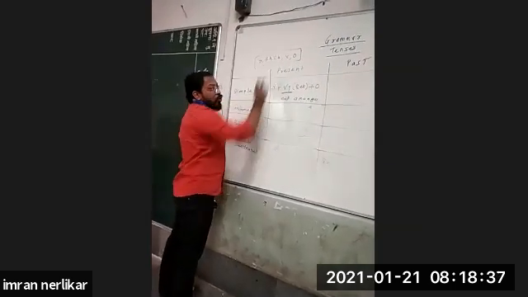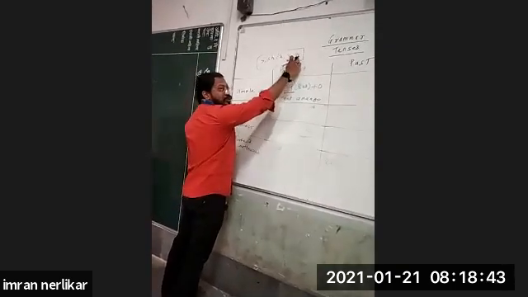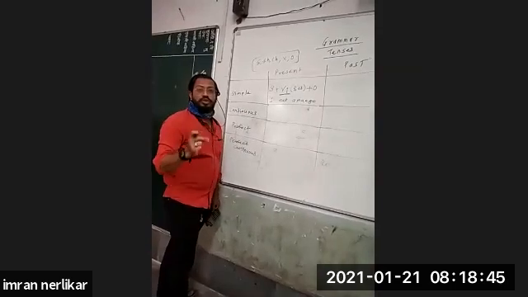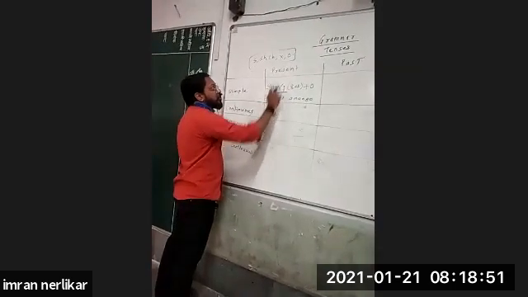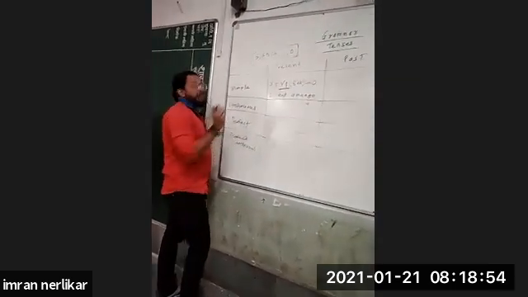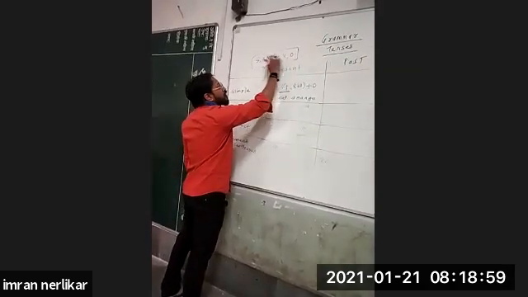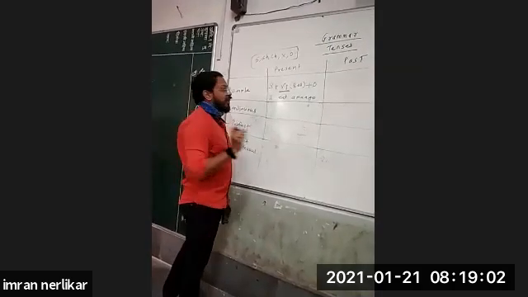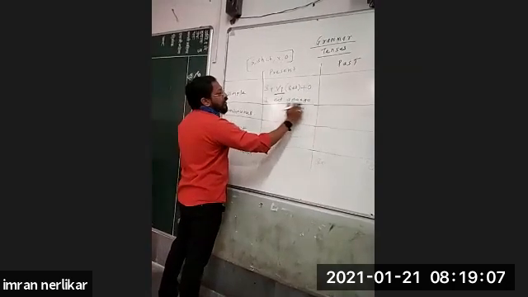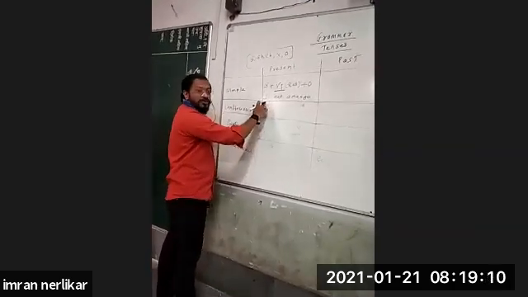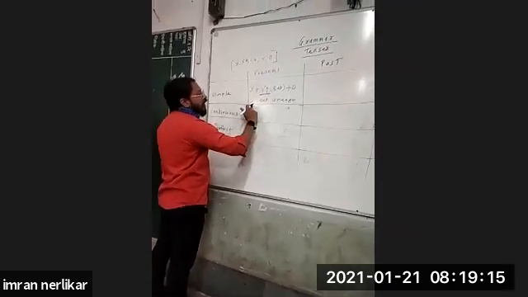Understood? Go, for example, go. The verb ends with O. That's why we have to add es: he goes to school. G-O-E-S, it will become goes. We have to add es to the verb because it ends with O. So you have to remember these five letters: S, SH, CH, X, and O. If the verb ends with these five letters, you have to add es to that, depending on the third person subject. So here it will become he eats a mango. I eat a mango. For first person, there is no addition, nothing is there. Understood? That's why you have to use I eat a mango.